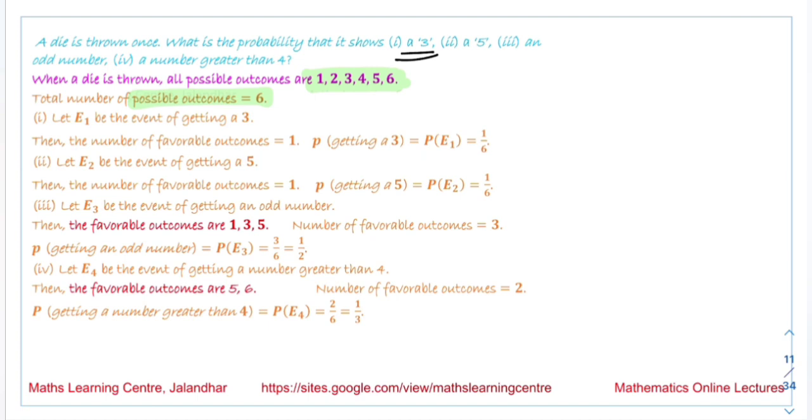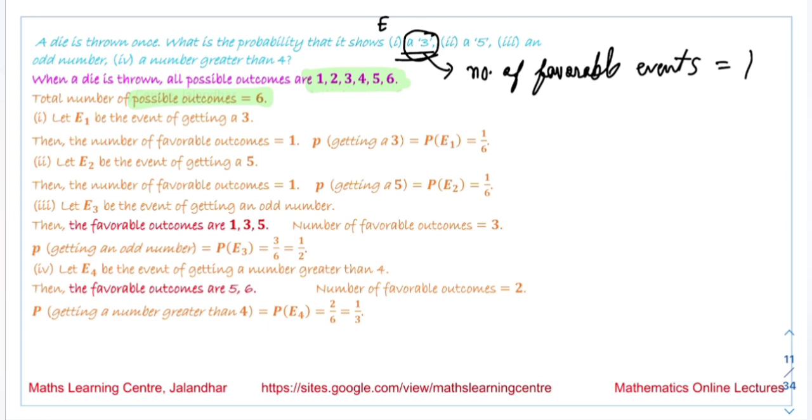For the event that a 3 comes, the number of favorable events is 1. So the probability of occurrence of this event E1 is 1, the favorable events, over 6, the total number of events.